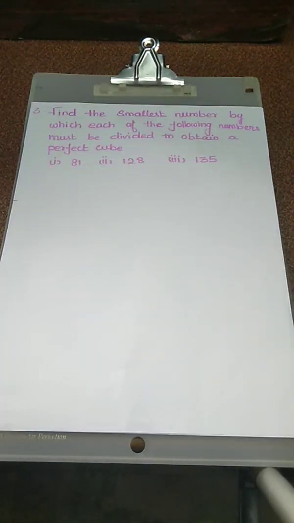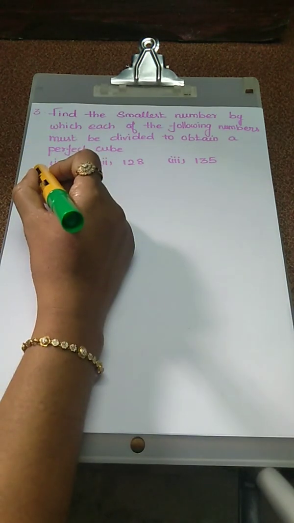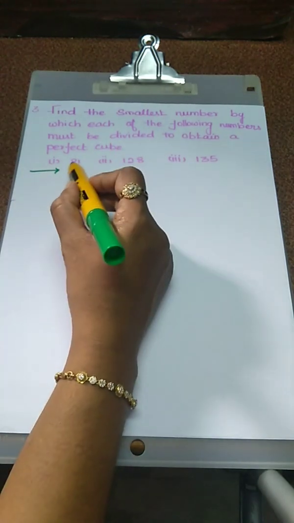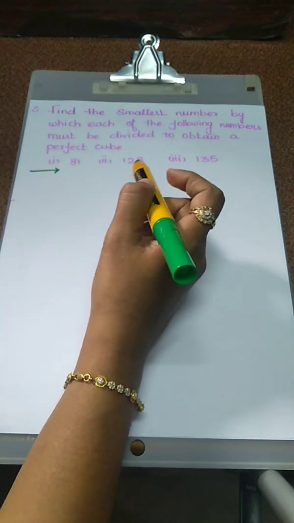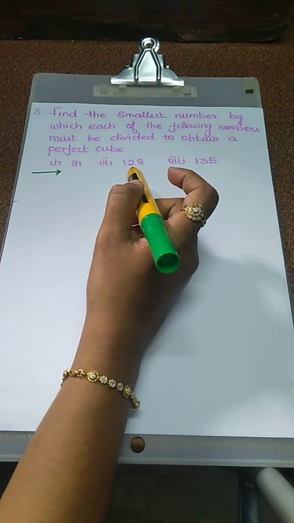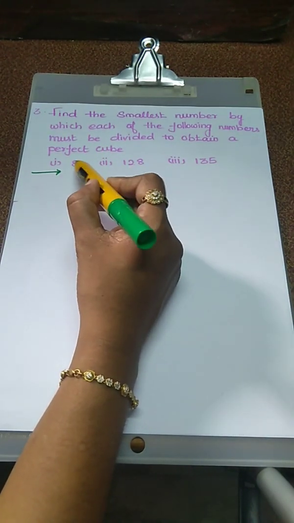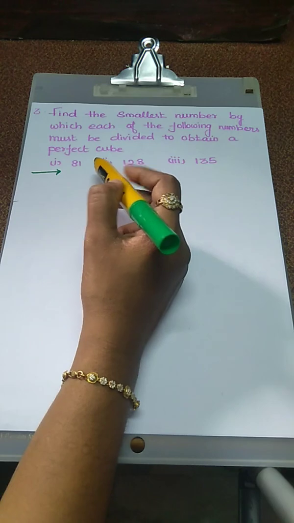Third problem: find the smallest number by which each of the following numbers must be divided to obtain a perfect cube. This is also not a perfect cube. Given number is not a perfect cube. First we find the prime factors of this particular number. Then only we have to choose any one value. We just divide the given number, now easily convert into a perfect cube.